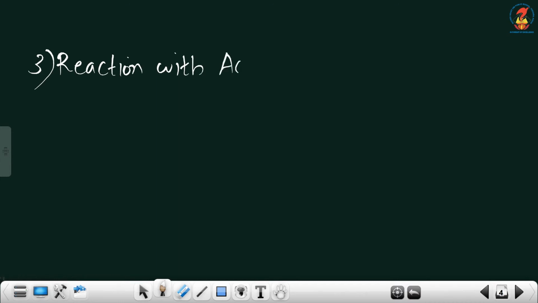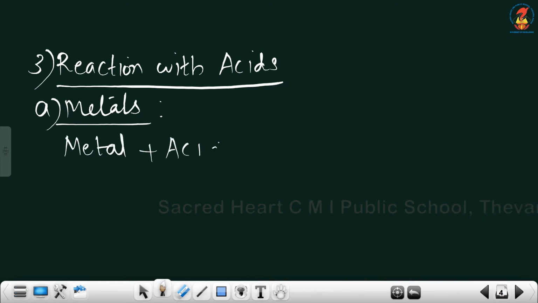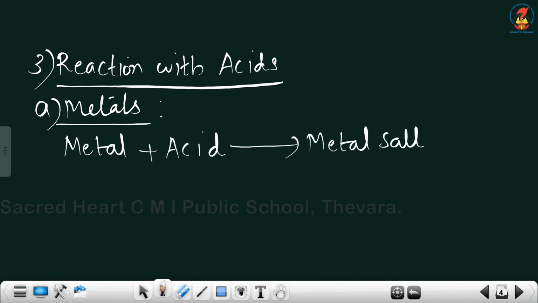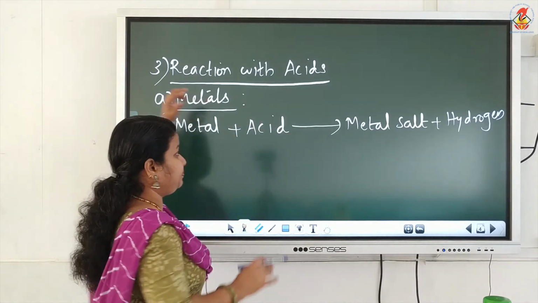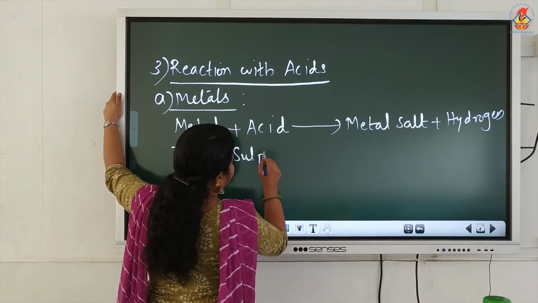Reaction with acids. A. Metals. How do metals react with acids? A metal reacts with acid to form metal salt and hydrogen. So, a metal reacts with acid to form metal salt and hydrogen gas. For example, a metal zinc reacts with an acid, sulfuric acid.